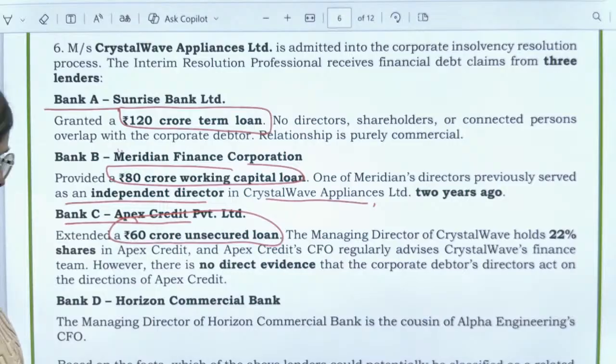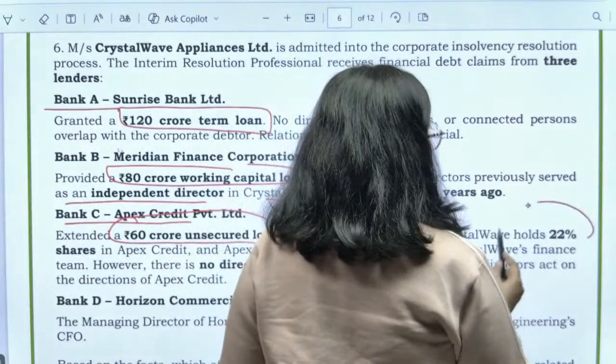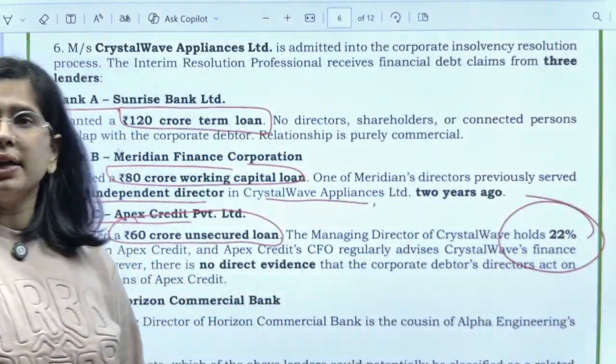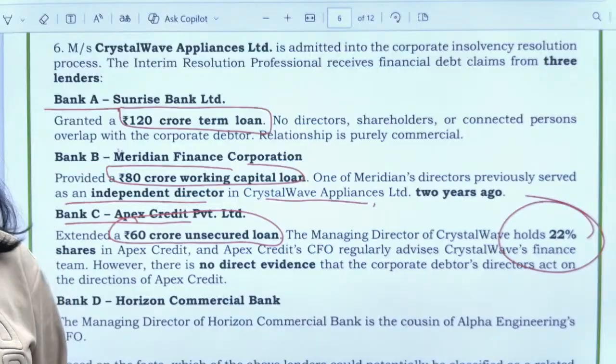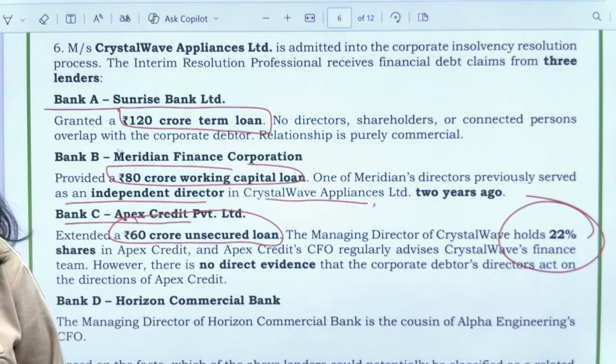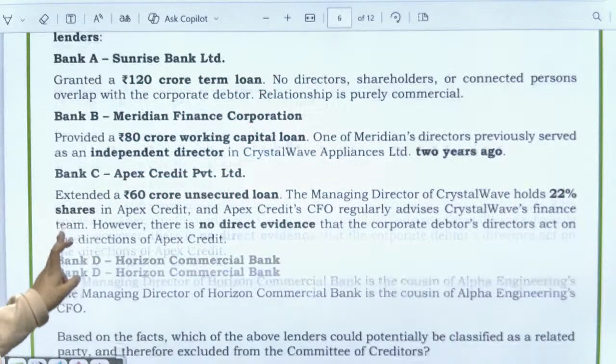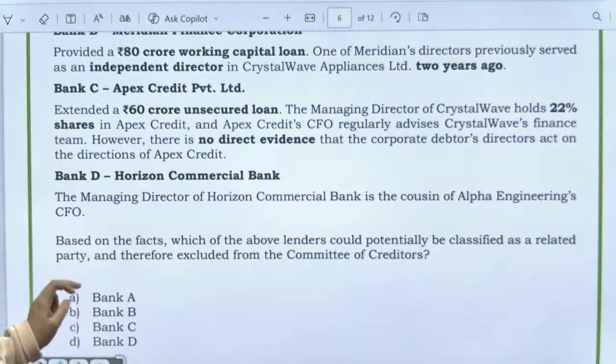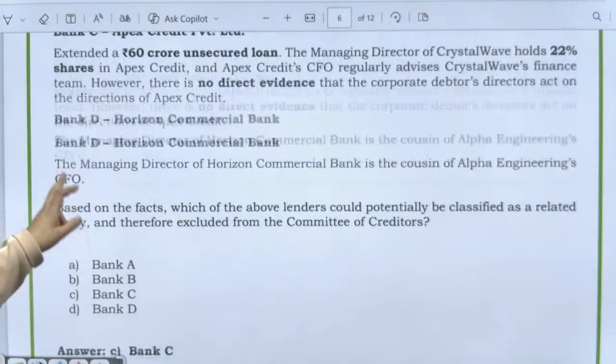Here, this is a related party relationship. Okay, I will tell you how this is a related party relationship. We'll have a look. Then we have Bank D. The managing director of Horizon Commercial Bank is the cousin of Alpha Engineering's CFO. Okay, here there is a cousin. Let's have a look. Based on the facts, which of the above lenders could potentially be classified as a related party? That is Bank C.